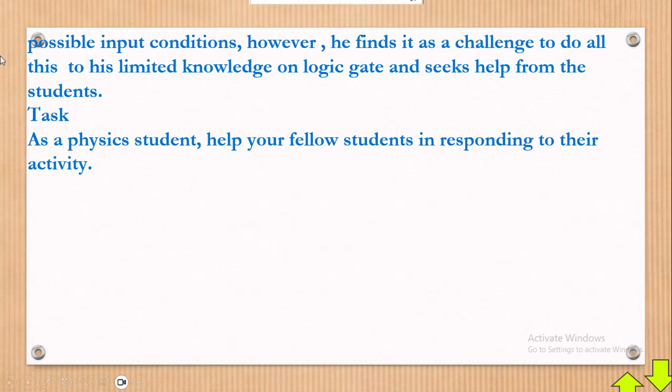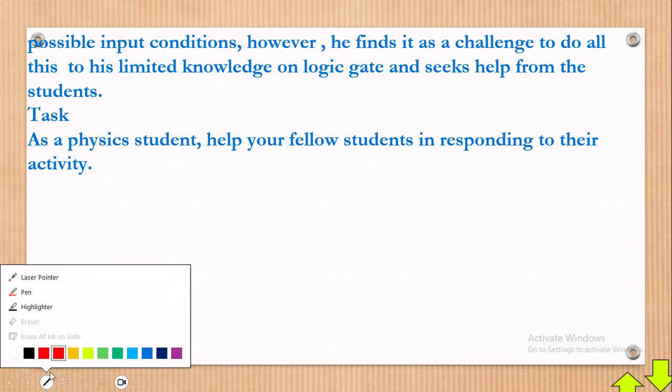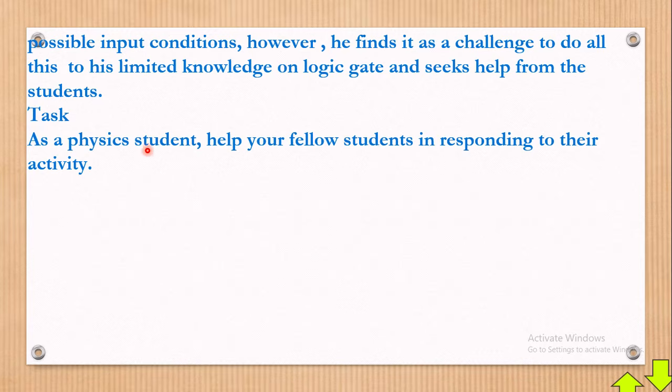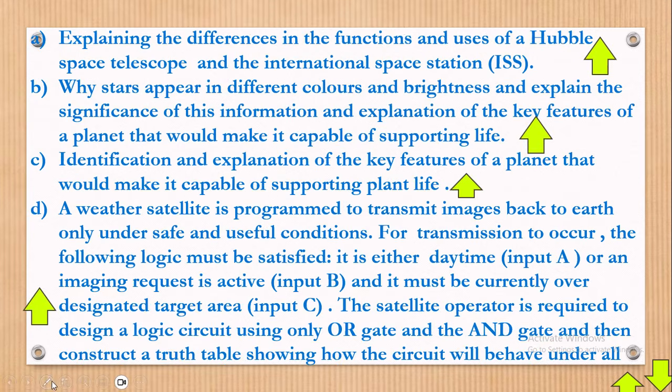Now, the task, here we go. The task is the same. As a physics student, help your fellow students in responding to that activity. Now, which activity are these students responding to? Meaning, you must respond to activity A, which says: explaining the differences in the functions and uses of a Hubble Space Telescope and the International Space Station. Now, is there a difference between the Hubble Space Telescope and the International Space Station?